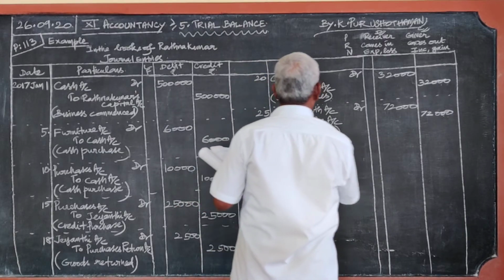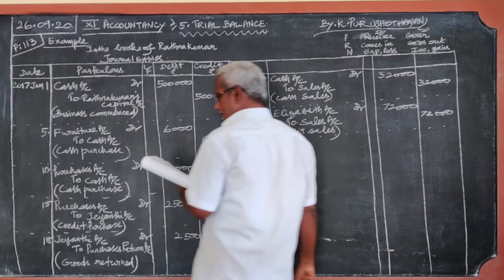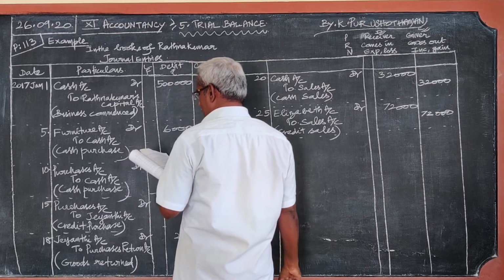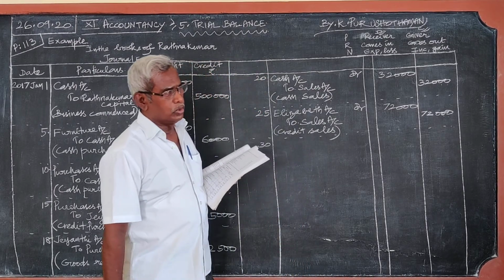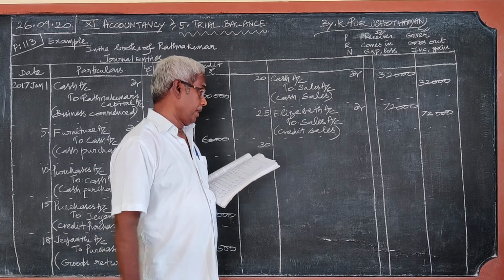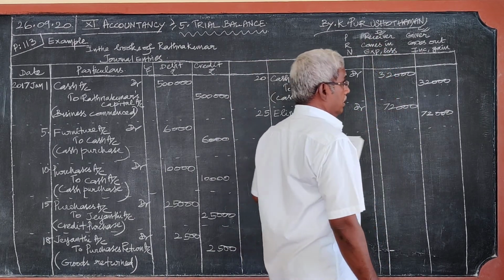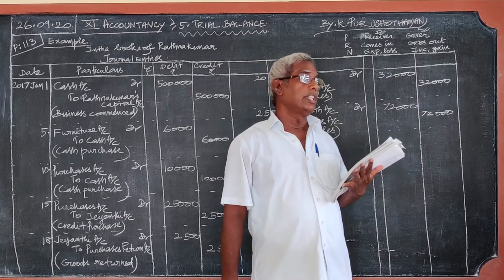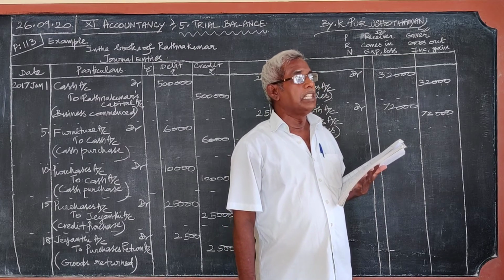Then after 25th, paid salaries, 30th. On 30th, paid salaries to Krishna by cash. One of the workers, Krishna, salary is paid. For that, what should be the journal entry? Receiver? No. Receiver is Krishna. But anyhow, we should not write the Krishna account here, because if we write Krishna account, then he will become a borrower.